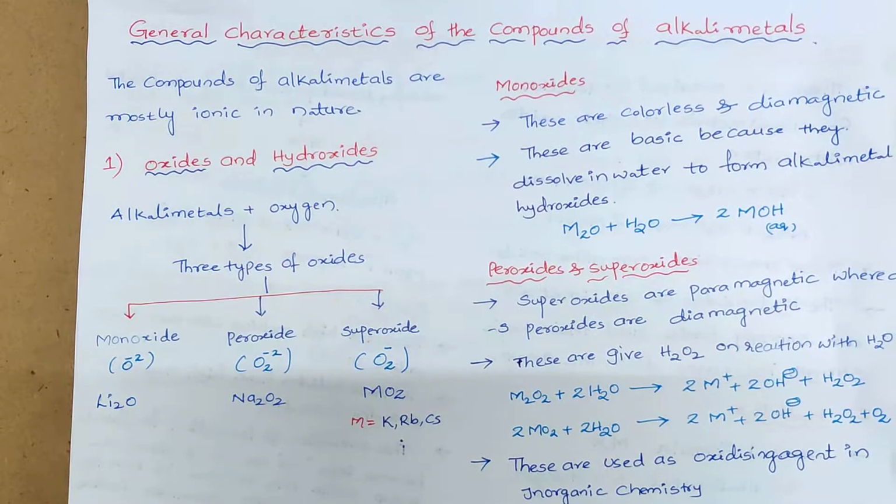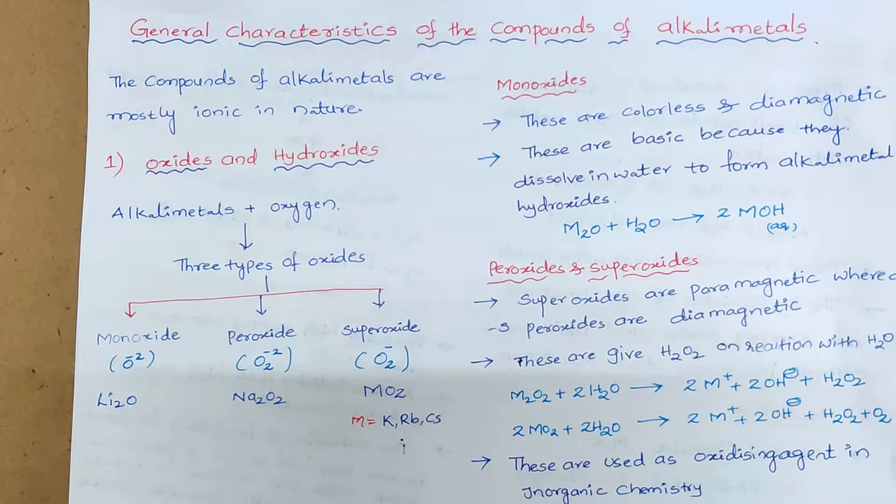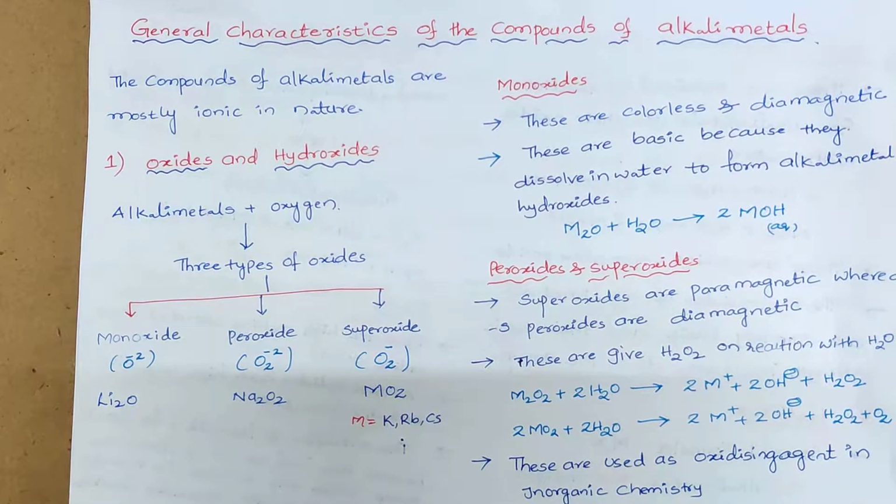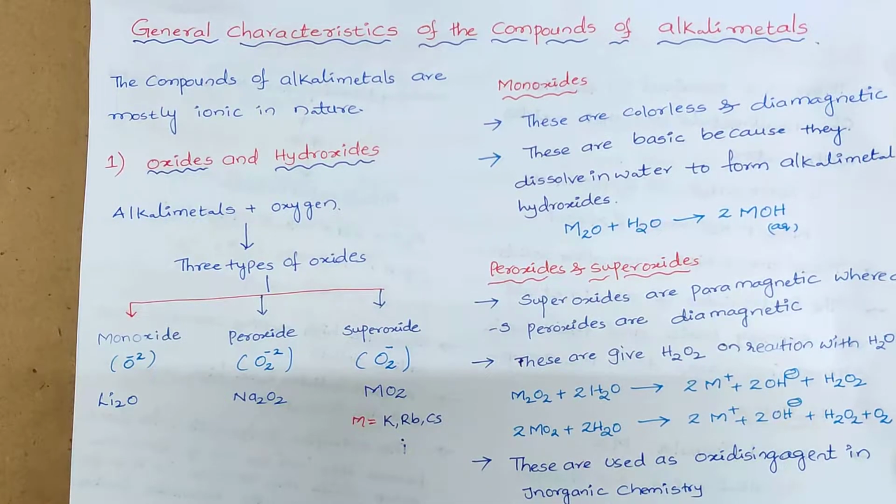We have already discussed in the chemical properties that whenever an alkali metal reacts with oxygen, it forms three types of oxides. They are monoxides, peroxides and superoxides. In monoxides, oxygen is in the form of O2-. In peroxides, the oxygen is in the form of O2 2-. In superoxides, it is in the form of O2-.